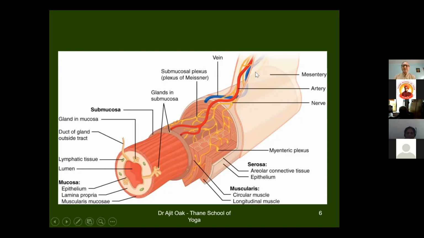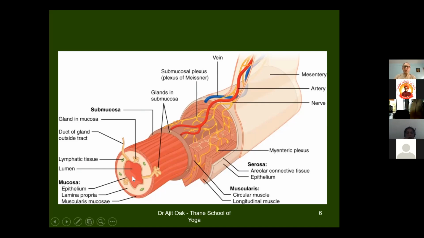So these are the blood vessels, and there are nerve cells, or there are nerves also going there, because nerves are important in carrying the signals from brain to the body and body to the brain. That's why nerves are also present there, and there are different linings of the digestive tract.